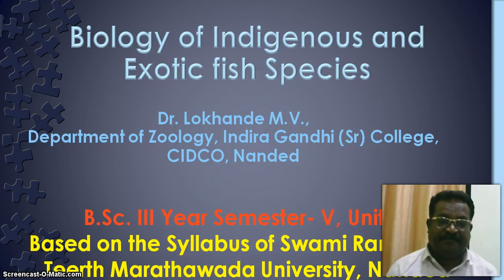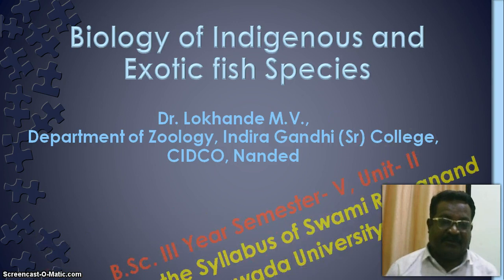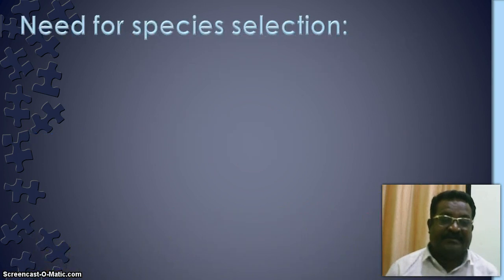So we study the life history and the criteria for selection of species, and why we look at the biology of indigenous and exotic species before starting fish culture in the fish farms. First of all, what is the need for species selection?